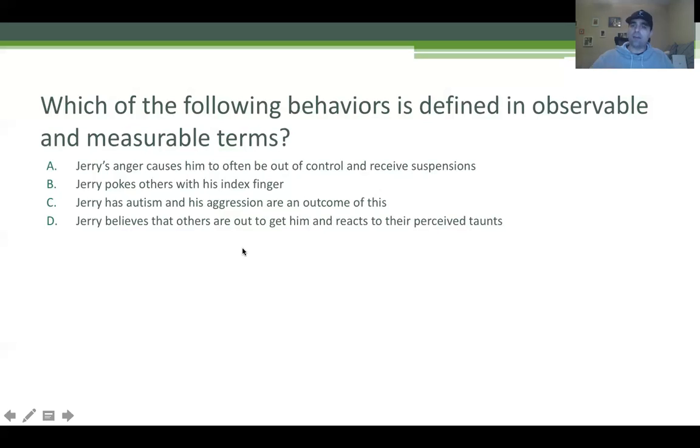So we need to define the behavior in a way you can measure it. Jerry pokes others with his index finger. I can measure that, right? We can track that over time. What's the right answer? Jerry pokes others with his index finger.